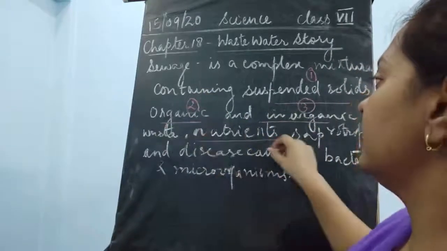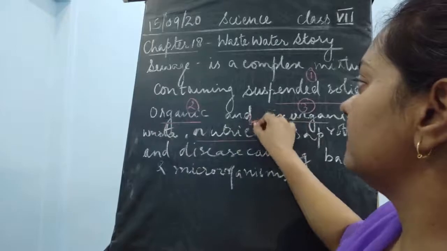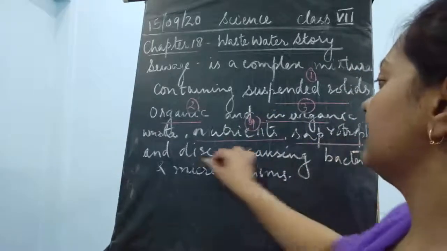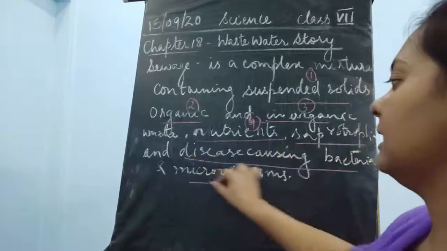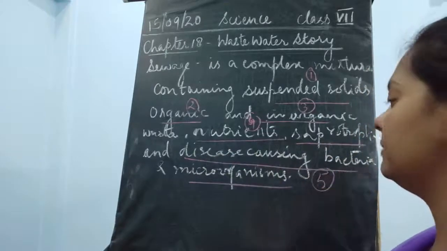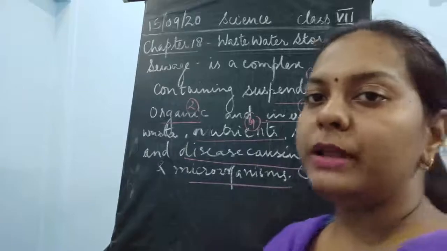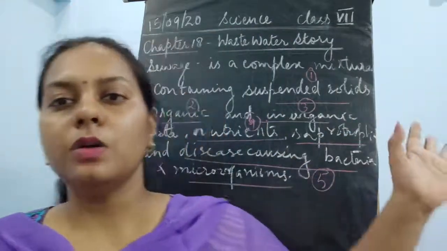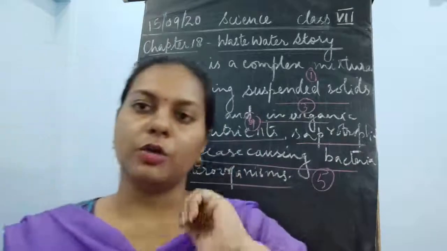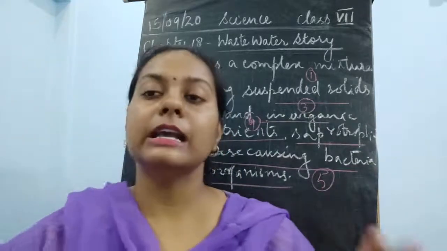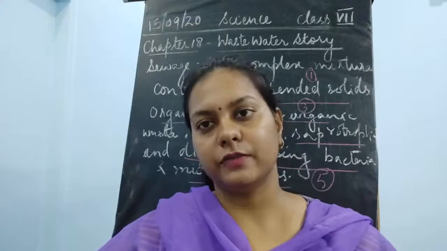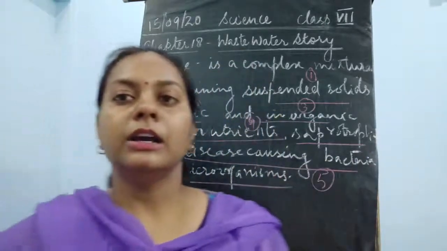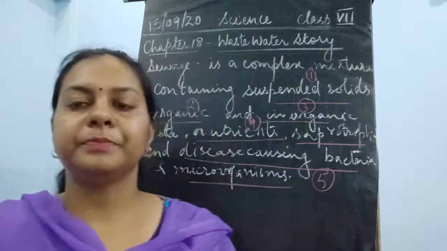Then it could be nutrients for saprophytes, that is the fourth impurity. Then it also contains saprophytes and disease causing bacteria and microorganisms. This could be the fifth impurity. Now if so many impurities, 1 2 3 4 5 impurities are present, we can call this a complex mixture very easily, because this contains lots and lots of impurities, as I have listed here. Okay, so this is about the definition of the sewage, children.